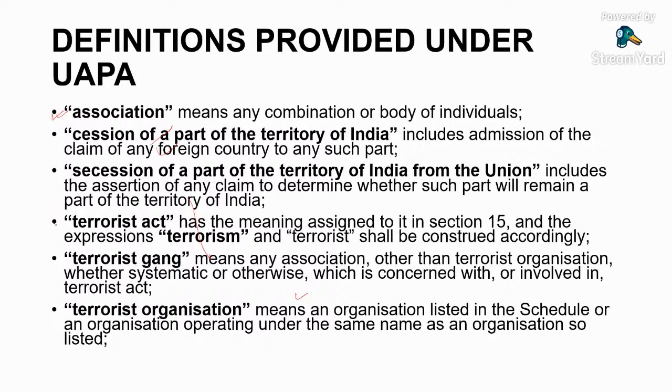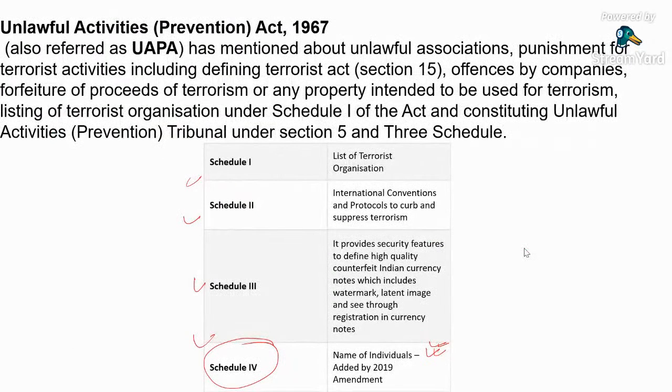There is a definition of terrorist act, meaning assigned to it in Section 15. Expressions of terrorism and terrorist shall be construed accordingly. So this Schedule 4 added in 2019 put the word individual.